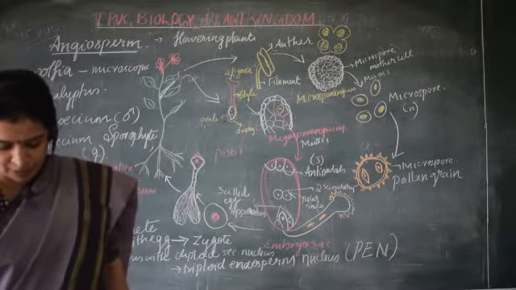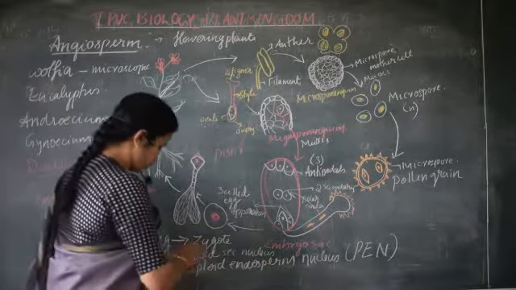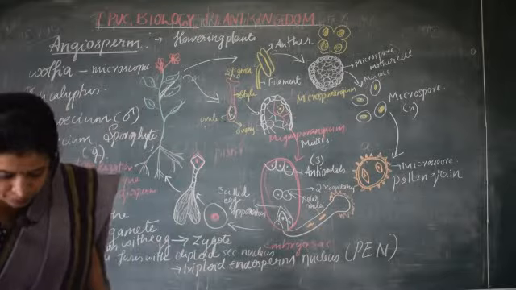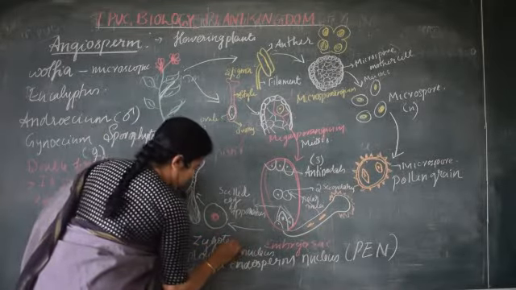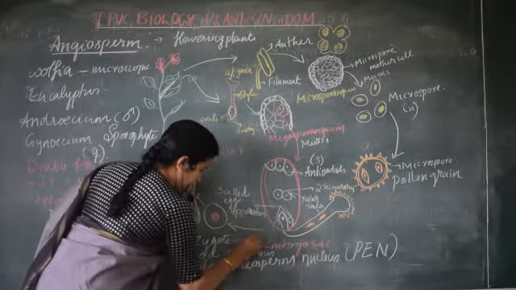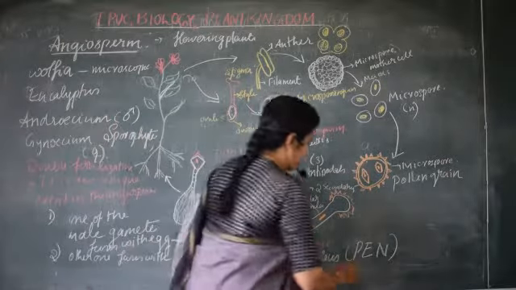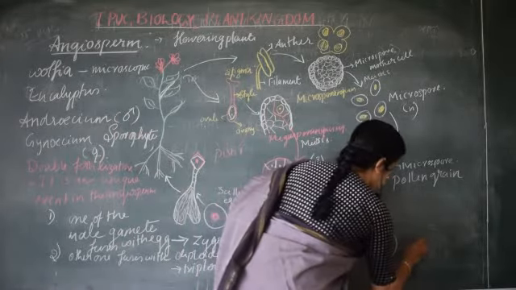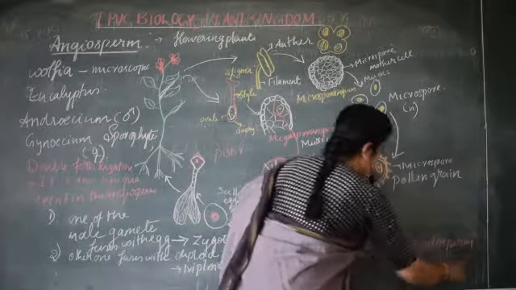Then what about the PEN? It develops into endosperm. Again, you have to write: zygote develops into embryo, and the primary endosperm nucleus later develops into an endosperm which nourishes the developing embryo.